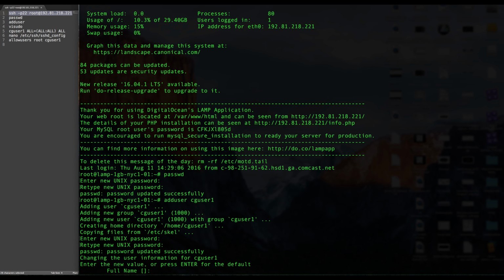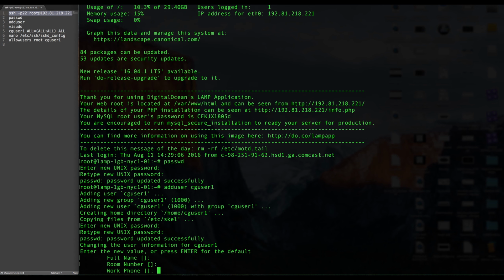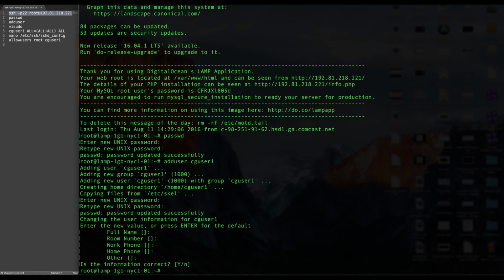Now from here it'll ask you to put in some details behind it, like your name and your room number, work phone, anything like that. If you want to go ahead and put it in, you are fine. If not, just keep pressing enter until you get back to where you see it is now.